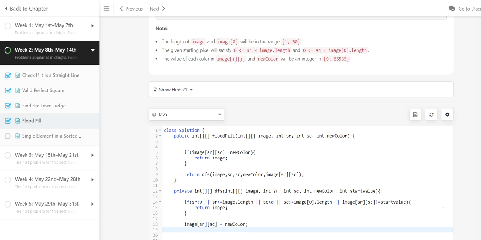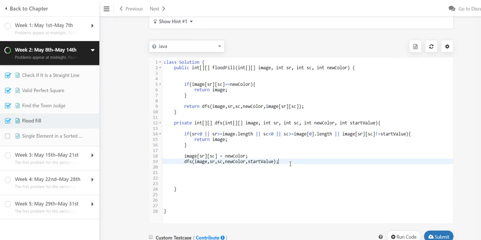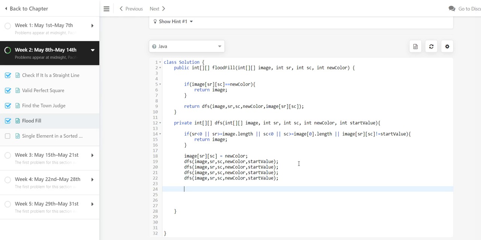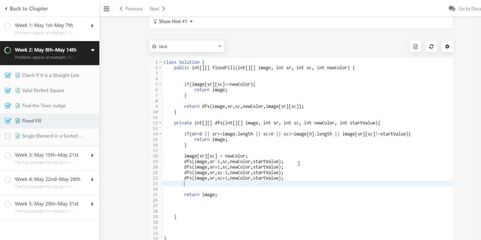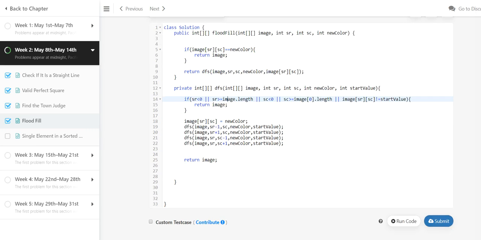So it's up, down, left, and right. So we will call recursively this, let's see, new color, start value. So after that, we'll return the image. So -1, +1 go up and down, then left and right. So this should satisfy and we should return the correct result.